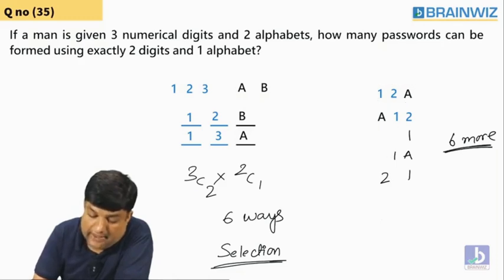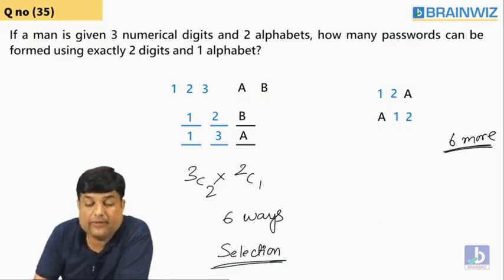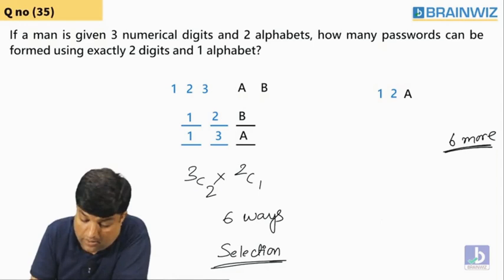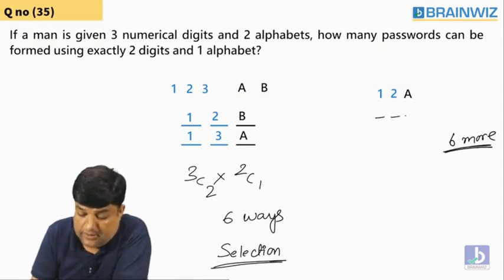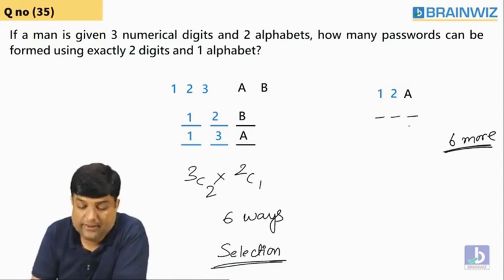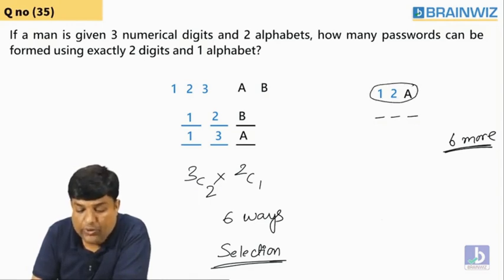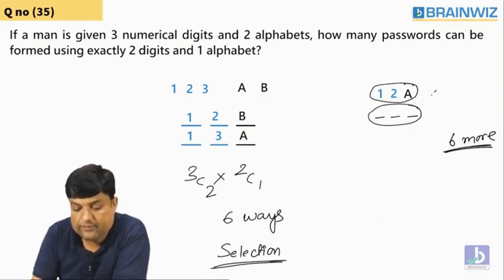I'm telling you, guys, listen, everybody. How to get all these things? Very simple. Listen. Simply, you do arrangements. How many ways can I arrange 1, 2, A in 3 places?